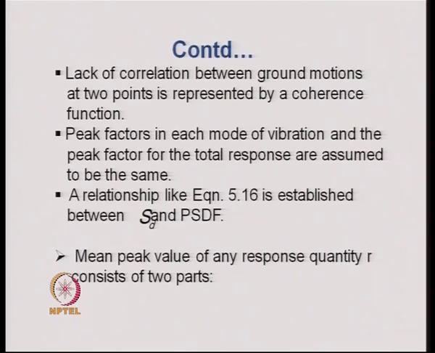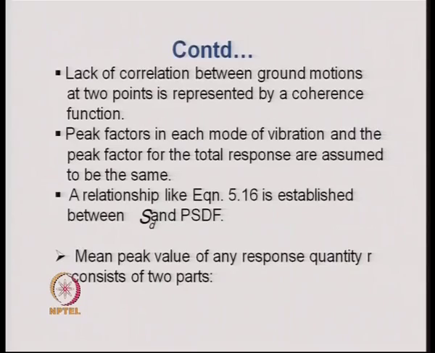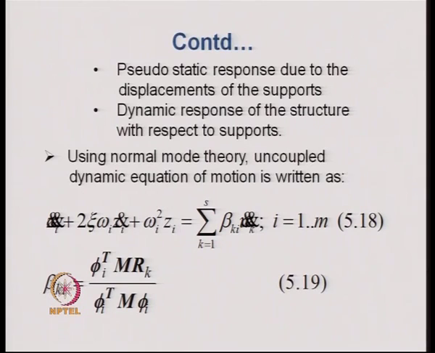The mean peak value of any response quantity R consists of two portions. The first part is the pseudostatic response due to the displacements of the support. The second part is the dynamic response of the structure with respect to supports.